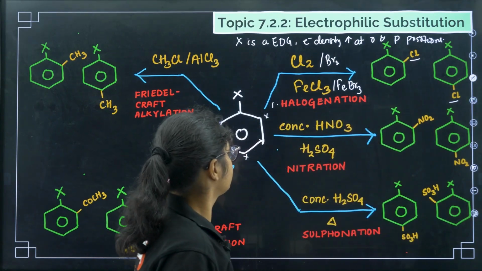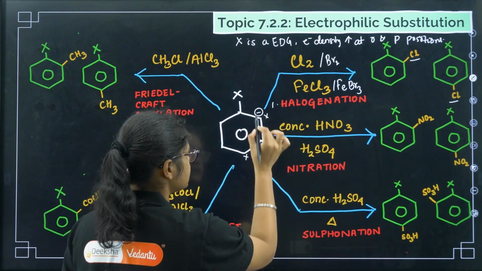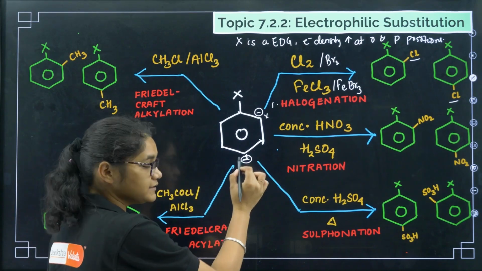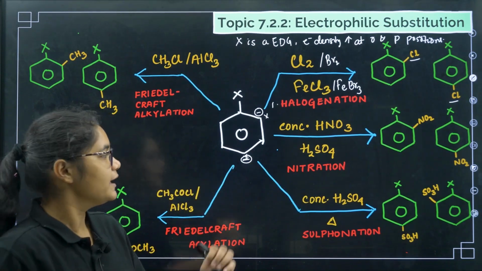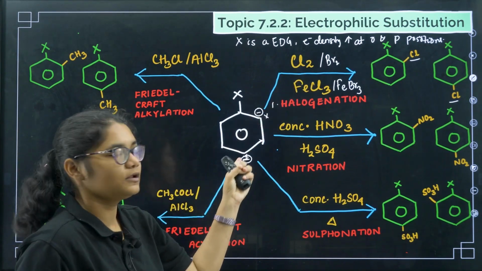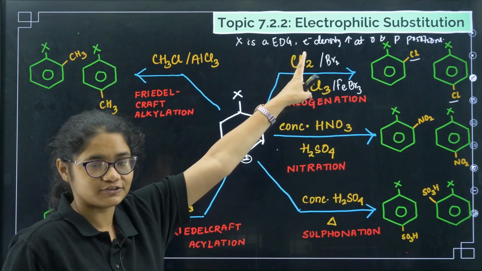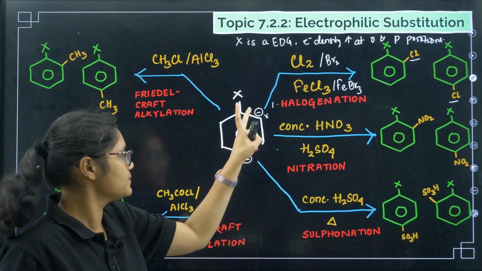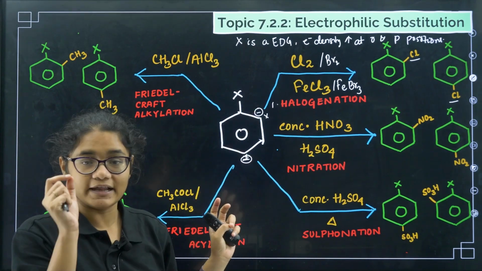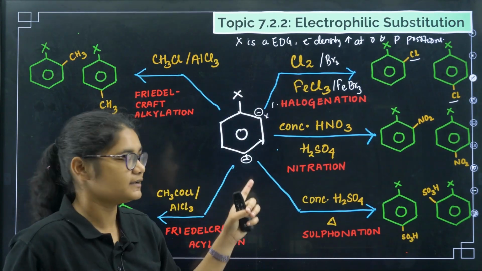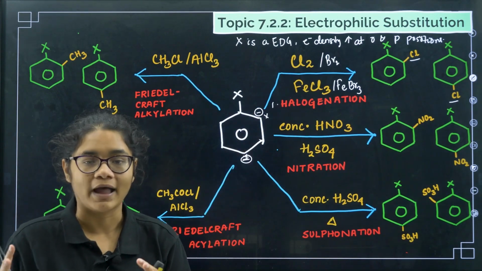So this means here the electron density is more and here the electron density is more. So that means these centers are more electron rich, and the electrophile will attack on them. Electrophiles are electron deficient. These are electron rich species, electron rich centers. So electrophiles will attack on electron rich centers and we will get products at ortho and para position.